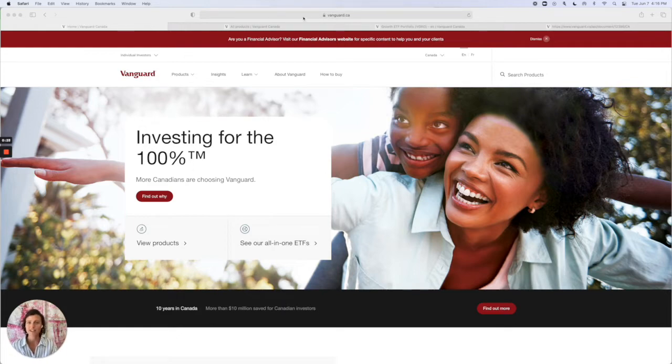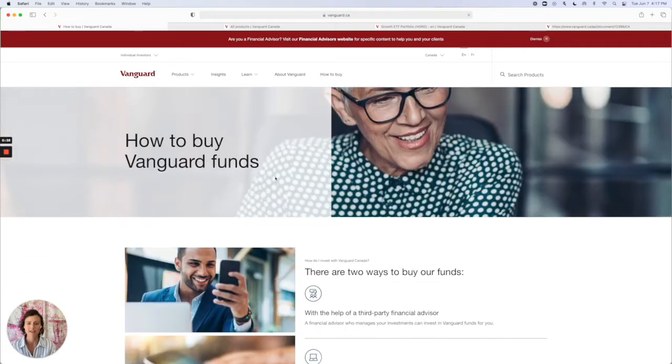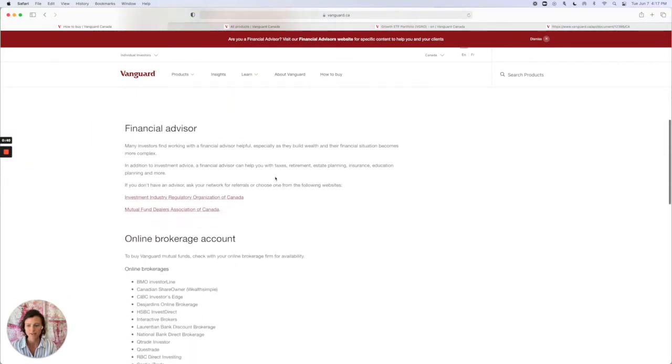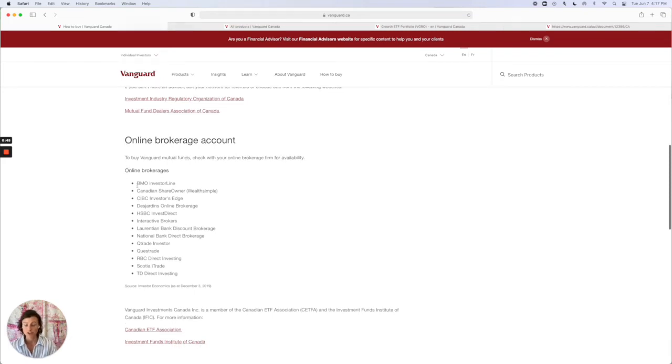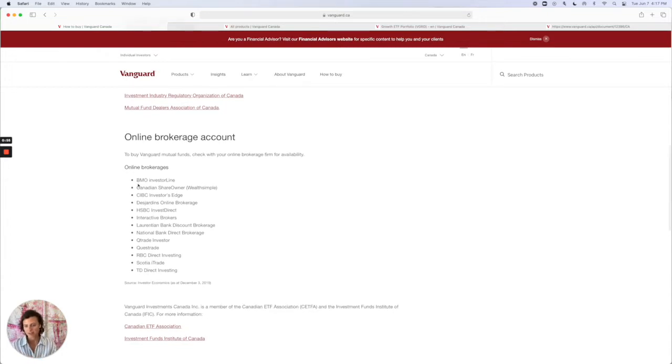So if you go to vanguard.ca, you'll be on the Vanguard Canada website. And if you click how to buy, this will just show you some of your options for where you can open an account. So if you scroll down to online brokerage account, these are some examples of online brokerages. You may have a bank account at one of these already, in which case you'll just need to open a brokerage account as well. So these are some of the examples of where you'd start. And when it comes to investing, you have to have an account before you can invest. So this is definitely the first step.